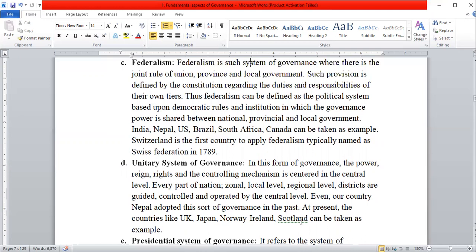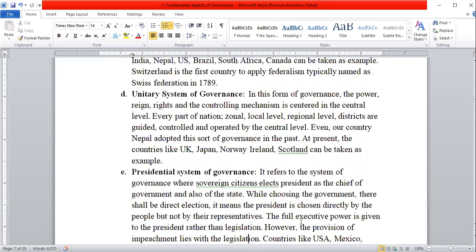There are not different levels of government like federal government, union government, provincial government, state government, and local government. They have only one government in the center, and the countries are developed too. It doesn't mean that the only way of development is federalism, because if there is good governance, then the unitary system of governance can also be conducive to development.